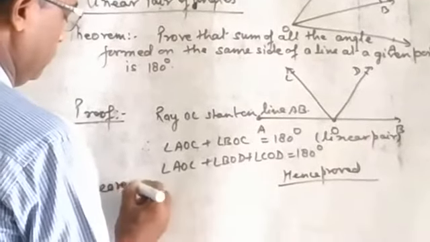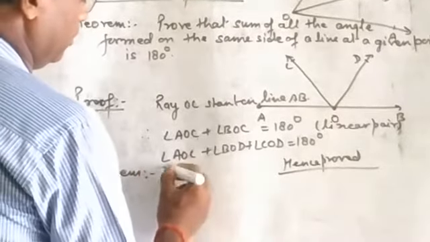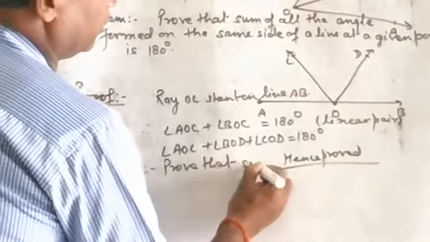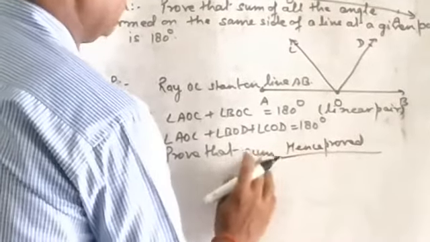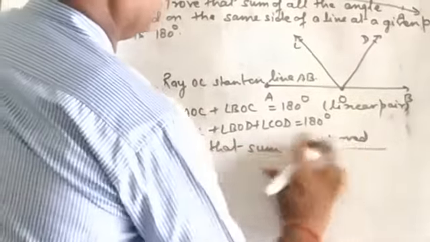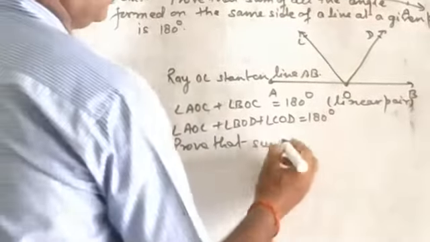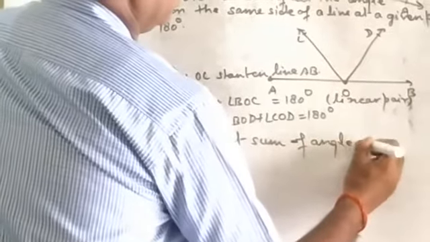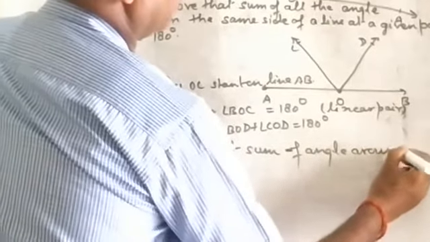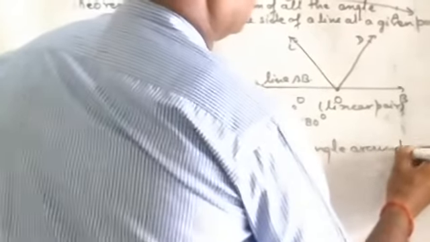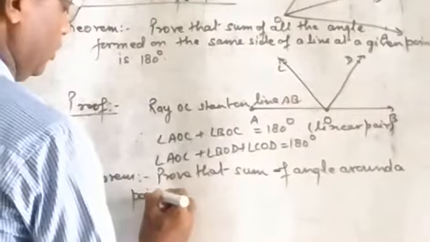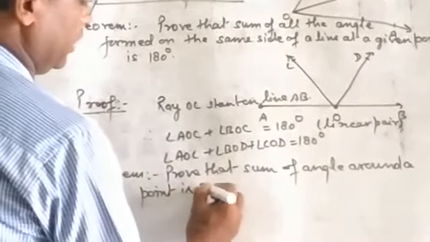Next theorem, prove that the sum of angles around a point is 360 degrees.